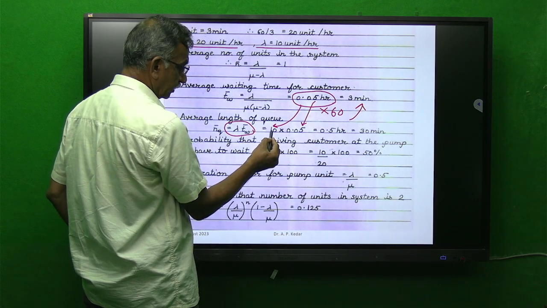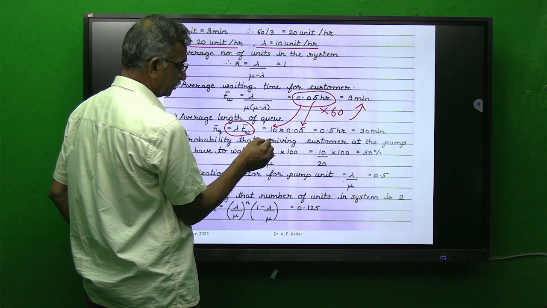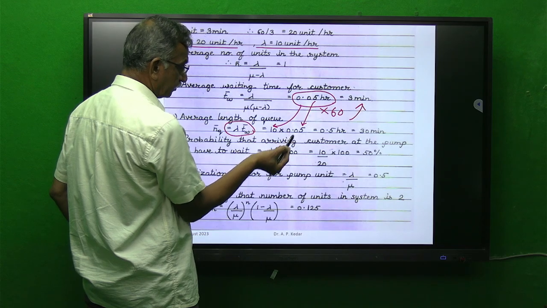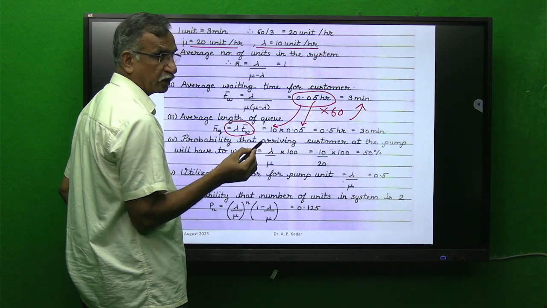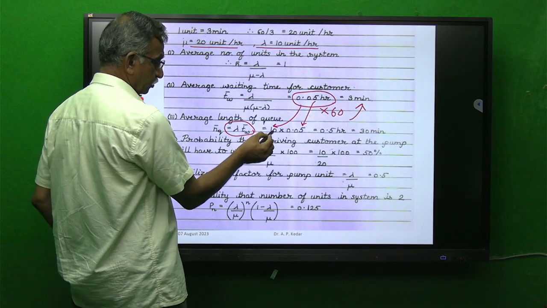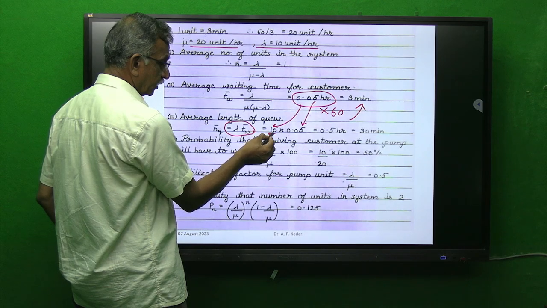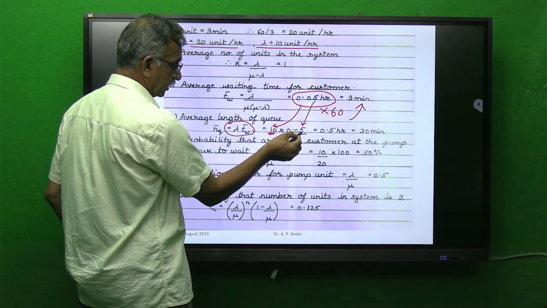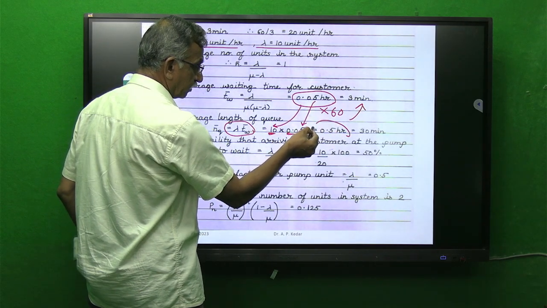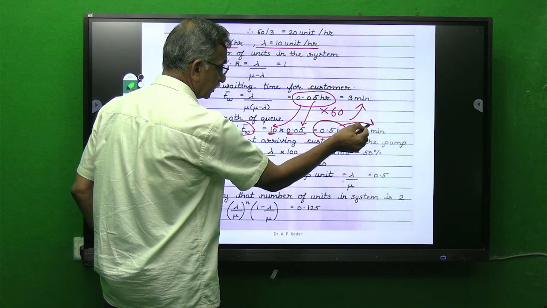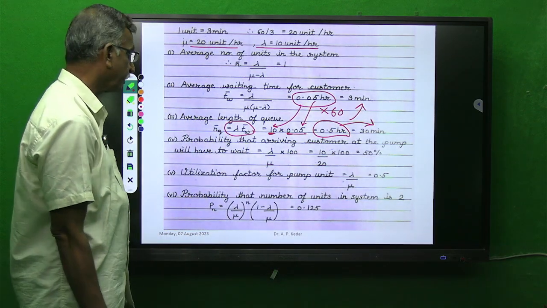So when you are multiplying or dividing one parameter by another parameter, always ensure that units are the same. Since it is per hour, I am using the hour criteria and getting the answer in hours, which is then converted into minutes.